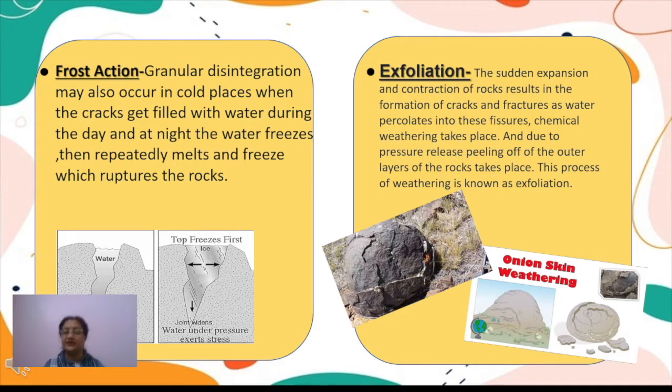is called exfoliation. Okay, somehow due to the expansion and contraction rate varying, or in certain cases you will find the water percolates inside, in between the cracks or the fractures in the rocks, thus leading it into breaking down into smaller particles, right? In what form? It is just peeled off. That means layer by layer it leaves the rock. Due to this nature, it is also many times termed as onion skin weathering.